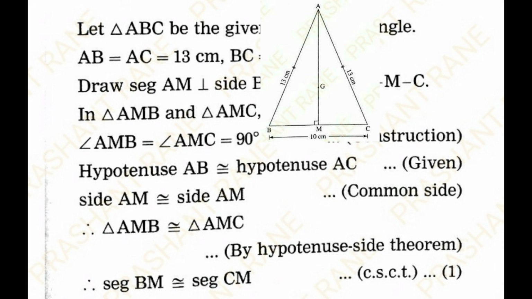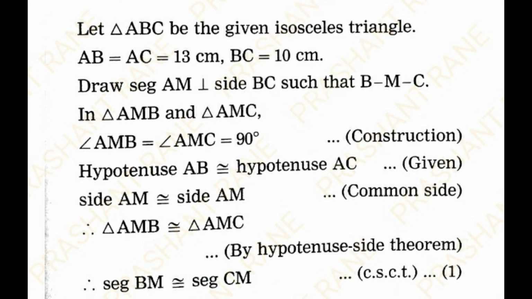Hypotenuse AB is congruent to hypotenuse AC, this is given, and side AM is congruent to side AM, which is a common side. Therefore, what we have proved, triangle AMB is congruent to triangle AMC by hypotenuse side theorem, and therefore segment BM congruent segment CM, that is M is a midpoint of side BC. Reason for this is corresponding sides of congruent triangles are congruent.